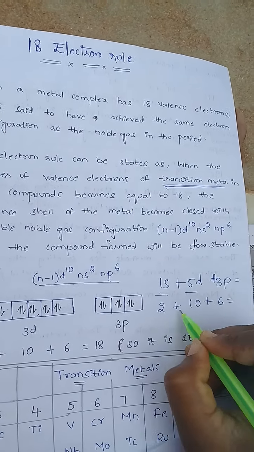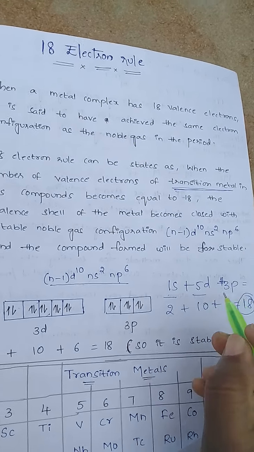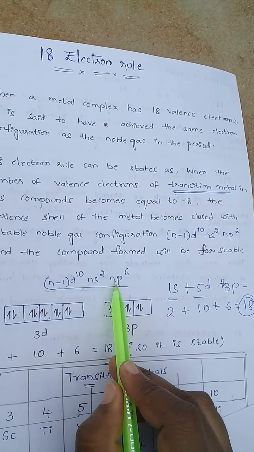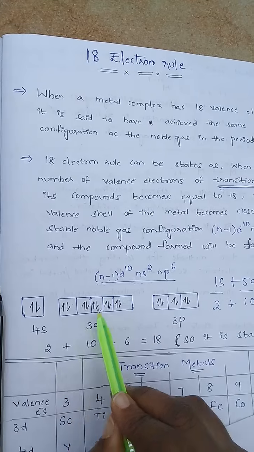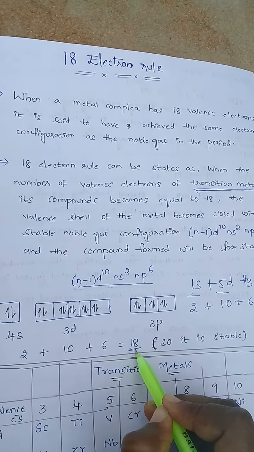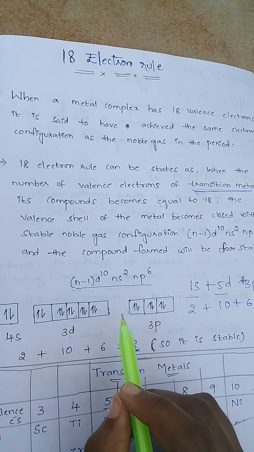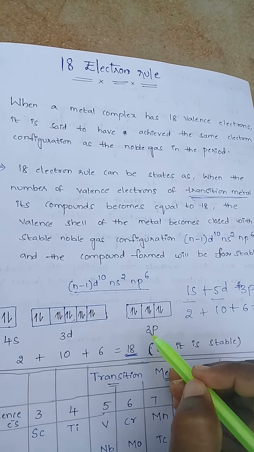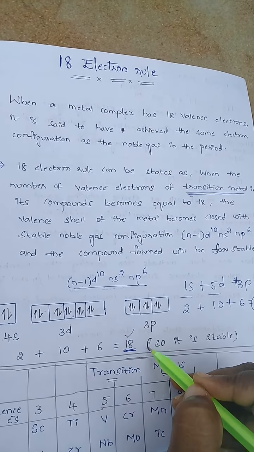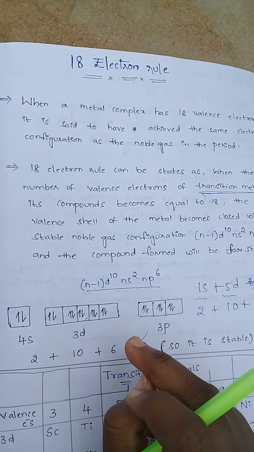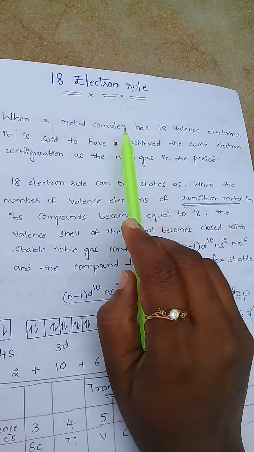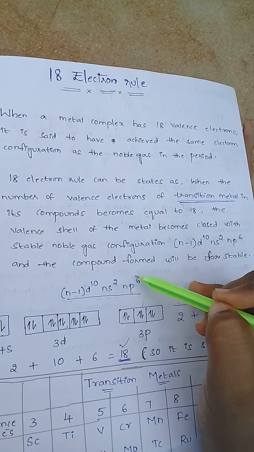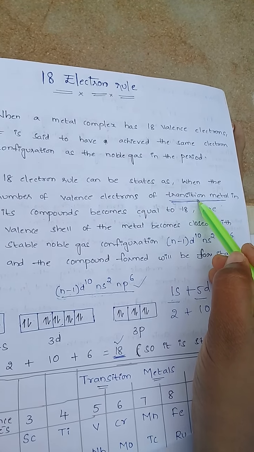The total is 18 electrons. So the transition metal electronic configuration (n-1)d10 ns2 np6 holds a total of 18 electrons in these orbitals. When 18 electrons are occupied, that complex is stable. That's why the 18 electron rule is applicable only for transition metal complexes, as this electronic configuration is found only for them.